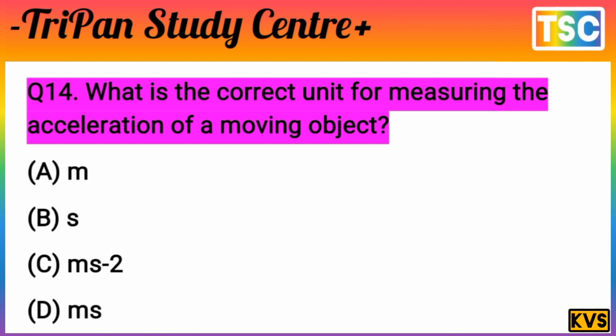There are two types of measuring here. It means the answer here is option C. Option C is meter per second or meter per second square. The correct unit is meter per second square. Option C is correct.